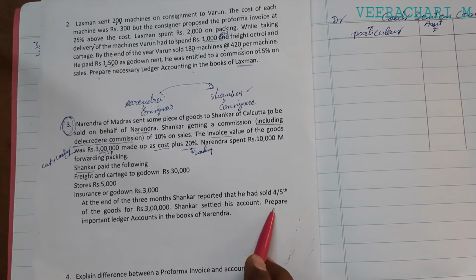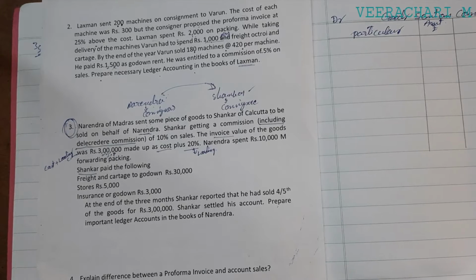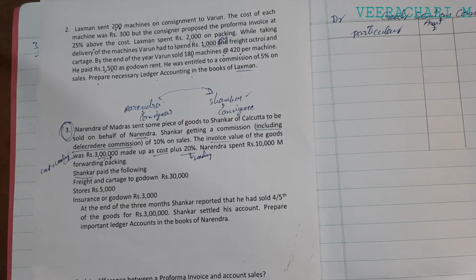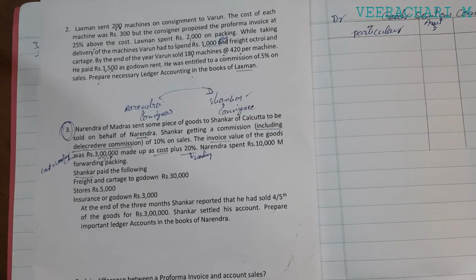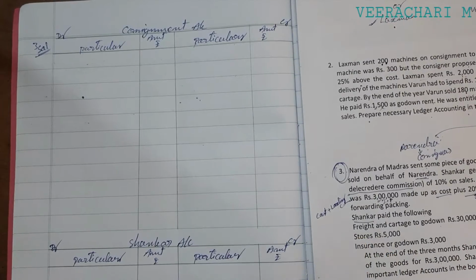Finally, we should prepare important ledger accounts in the books of Narendra. Narendra's books only. No need to prepare any accounts in the books of the consignee, that is Shankar. No need to write journal entries also, so we can directly prepare the ledger accounts.